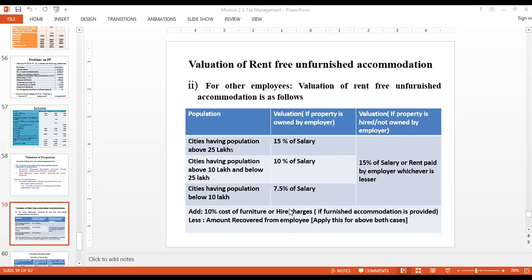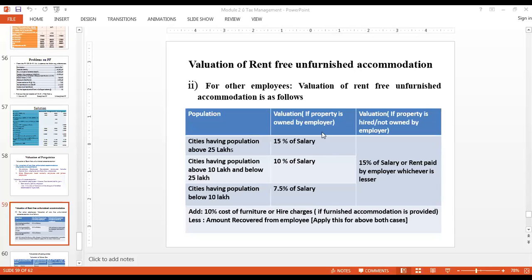Okay, if the furniture is hired, you have to take the actual hire charges. And you have to subtract a certain amount recovered from the employee. So again, when we come to the problem, we will understand things in a much better way.